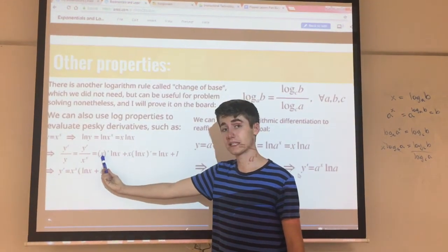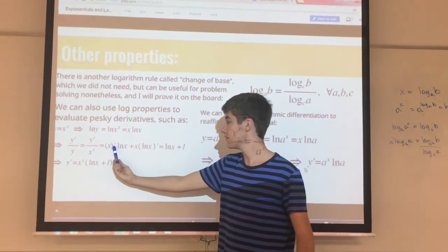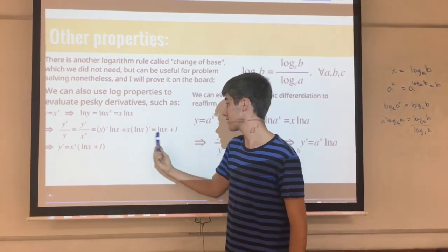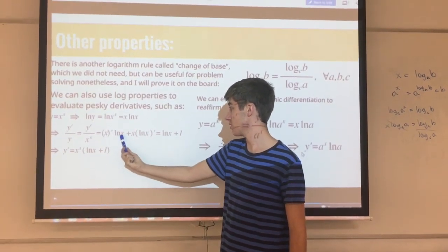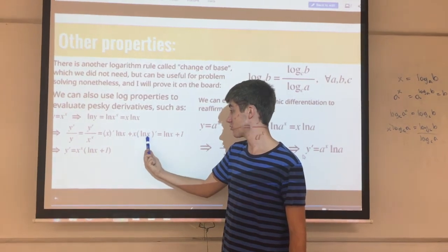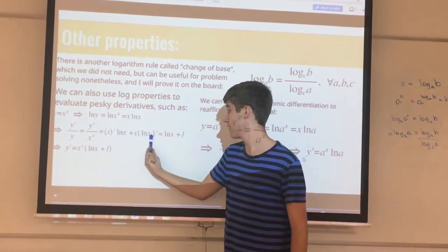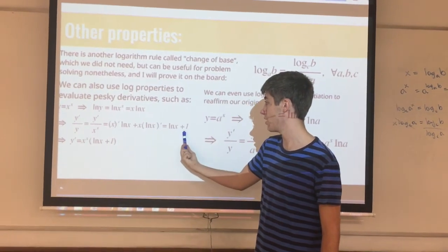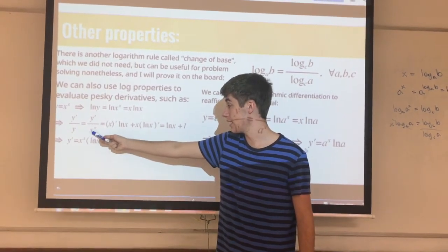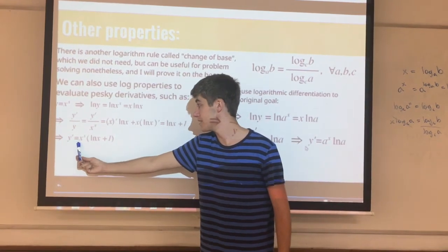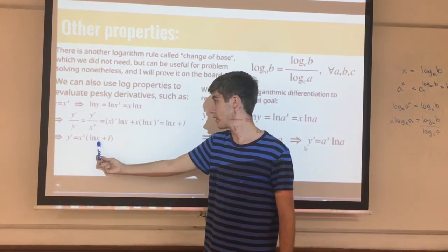X prime with respect to x is just 1, because it's x. That stays there, so we end up with 1 times log x, which is just log x. And then the derivative of the natural log of x is 1 over x, and x divided by x is 1, and so this evaluates to natural log of x plus 1. Multiply through by x to the x, and we see that y prime is equal to x to the x times the quantity, natural log of x plus 1.